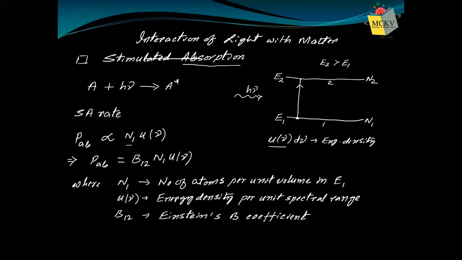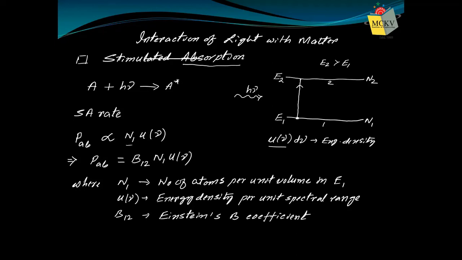Suppose you are using a lift. You want to go from the ground floor to the 4th floor, and you enter the lift and press the button 4. Whenever you press the button 4, it is automatically calculated that some electrical energy is required to move you from the ground floor to the 4th floor. If the energy is less than the energy required to move you to the 4th floor, will you reach the 4th floor? No. Same thing happens here.